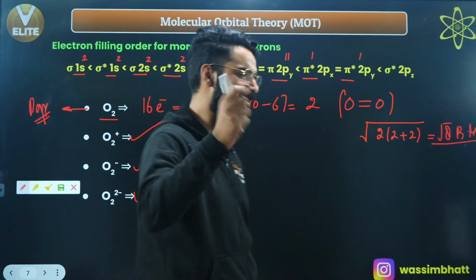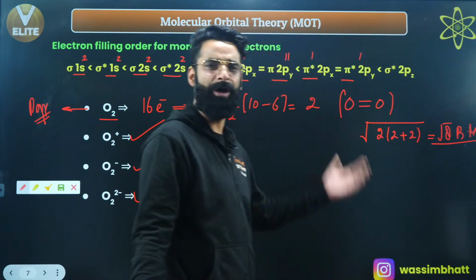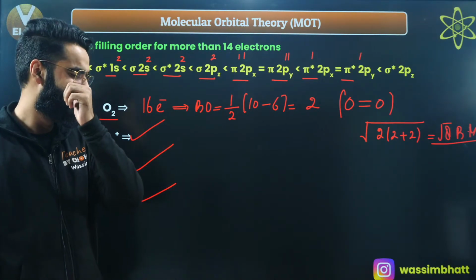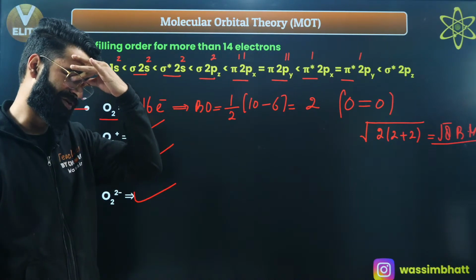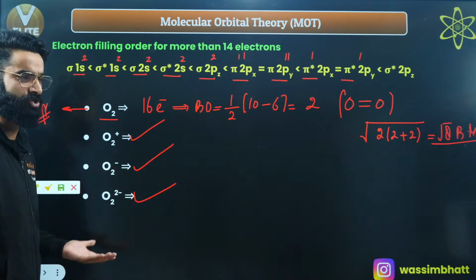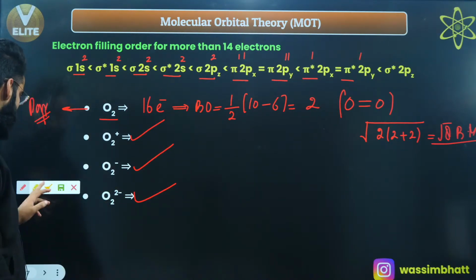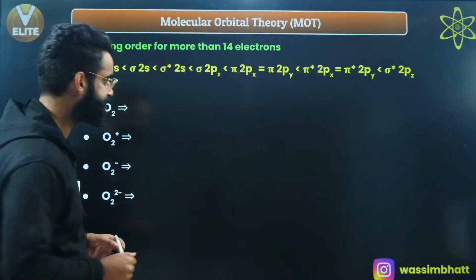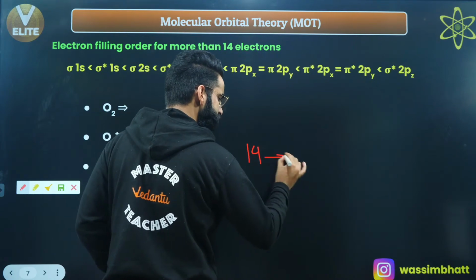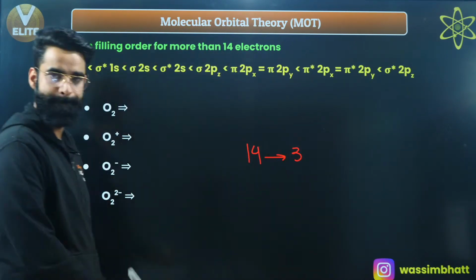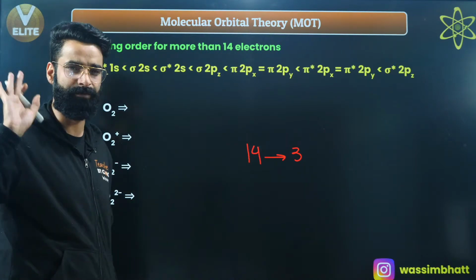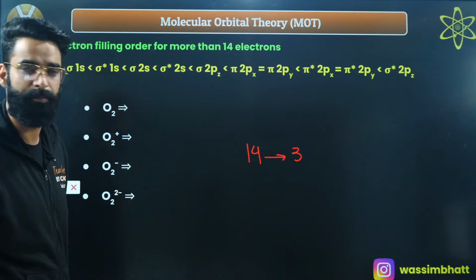Let me tell you one more trick to find the bond order without using this formula. Without using all these formulas, here is one trick which you can remember in order to calculate the bond order of different species. You can also do it on your own by applying the formula and filling the orbitals. Remember guys, any species which contains 14 electrons, be it N2 or whatever, is always going to have a bond order of 3.